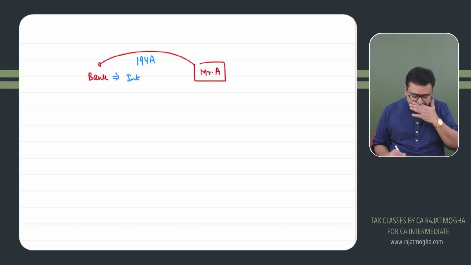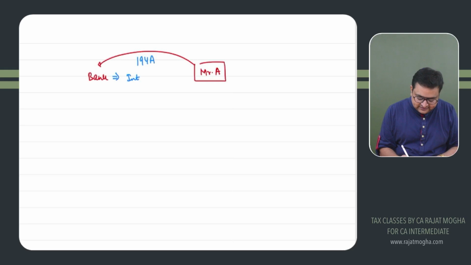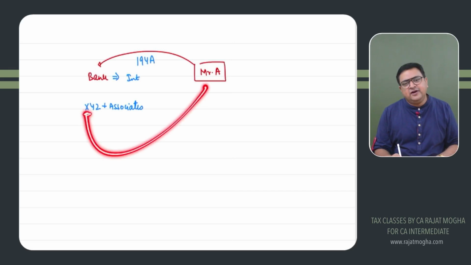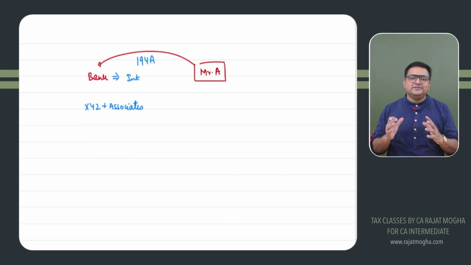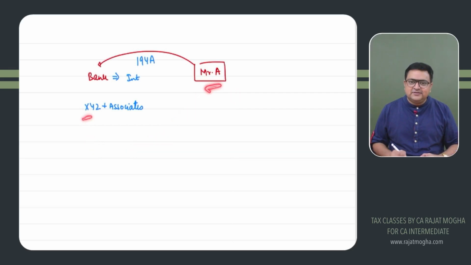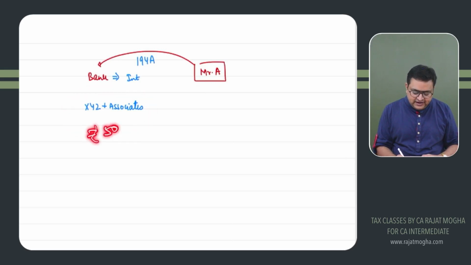Second example is, let's say Mr. A has given a loan. Mr. A has given a loan to whom? To a partnership firm. Let's say there is a partnership firm XYZ and Associates. And let's say one of the partners, X, happens to be a good friend of Mr. A. Mr. A is quite a rich person, and X is a good friend of Mr. A. They need money in their business. Let's say they need rupees 50 lakh in their business.